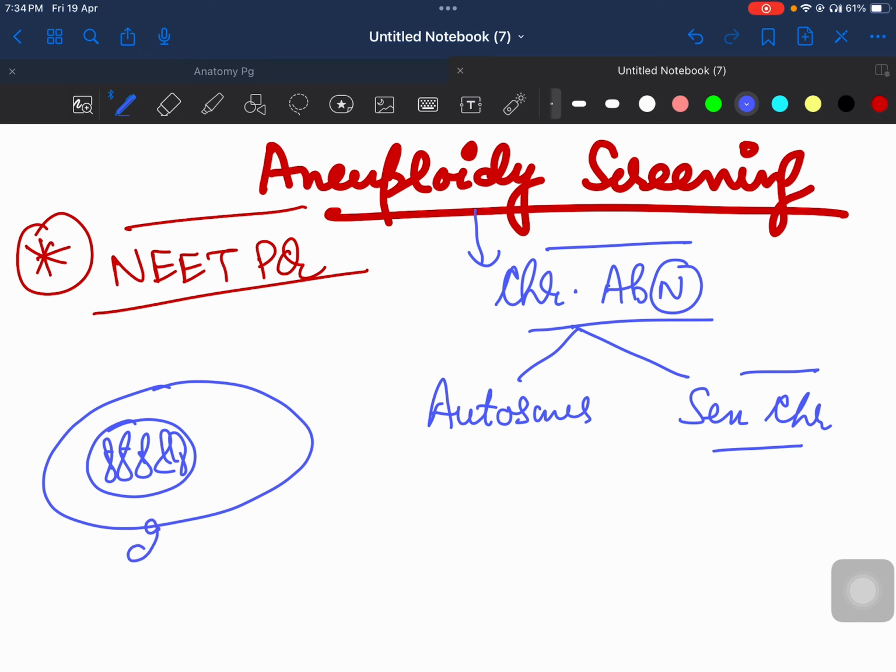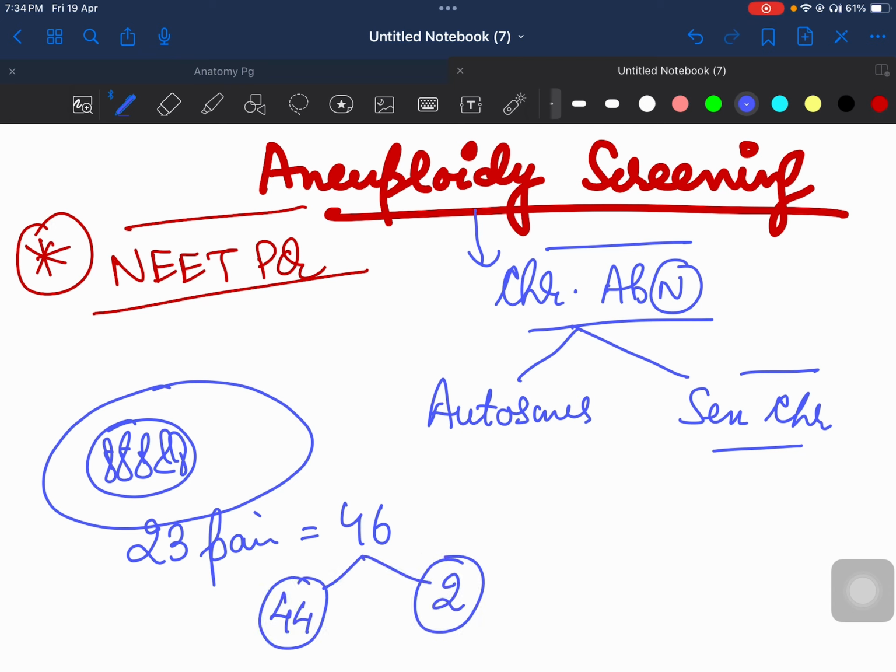There are actually 23 pairs of chromosomes. That means you have 46 chromosomes, out of which 44 are autosomes and 2 are sex chromosomes. So there are 22 pairs of autosomes and 1 pair of sex chromosomes. There can be abnormality in any of the chromosomes, and this will lead to aneuploidy.